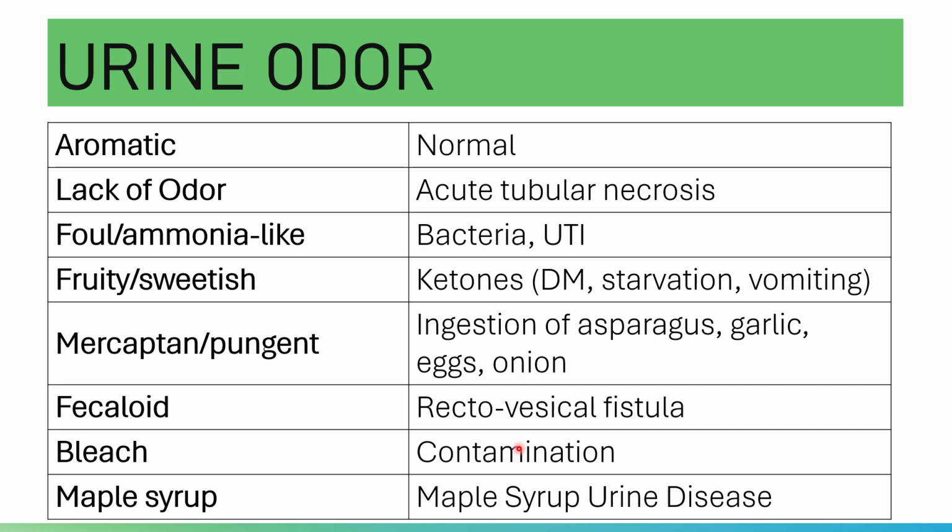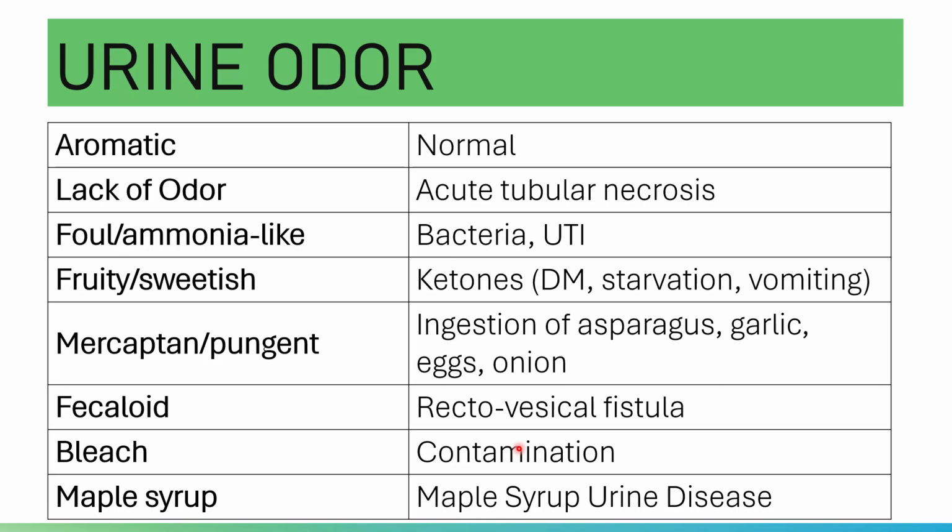A pungent smell is probably caused by ingestion of asparagus, garlic, eggs, and onions. A fecaloid smell indicates a rectovesical fistula.